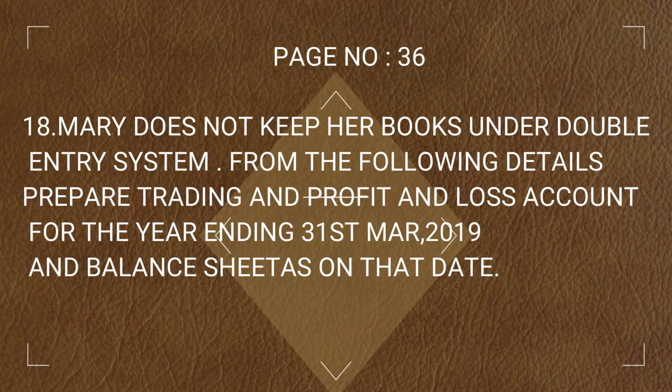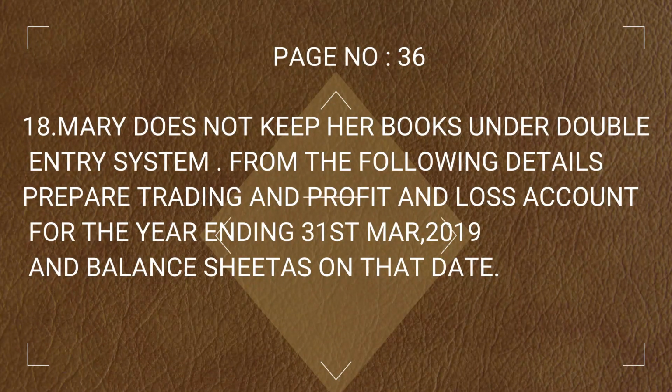Today, let us go to problem number 18, given in page number 36. Shall we go? First, let us go through the sum slowly. Mary does not keep her books under double entry system. From the following details, prepare trading and profit and loss account for the year ending 31st March 2019 and balance sheet as on that date.